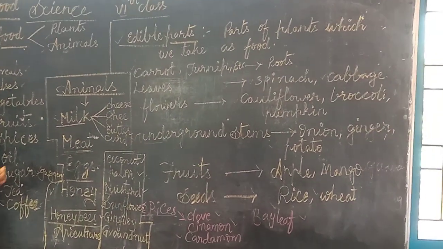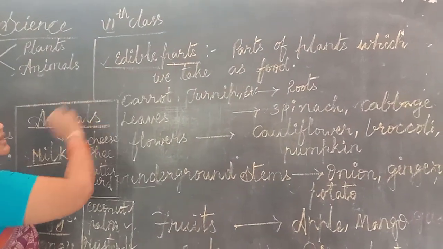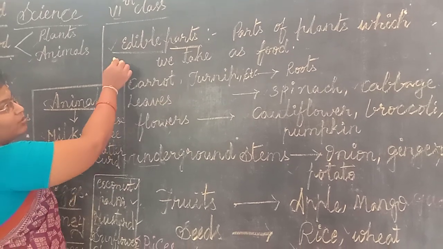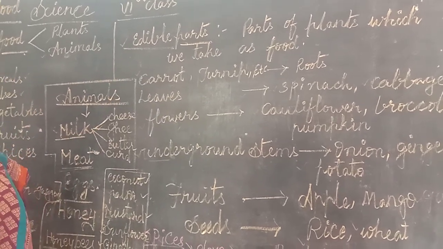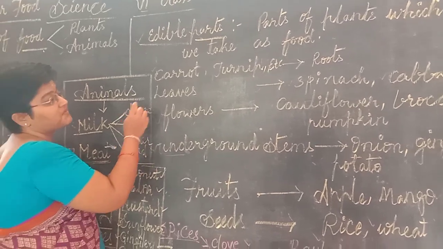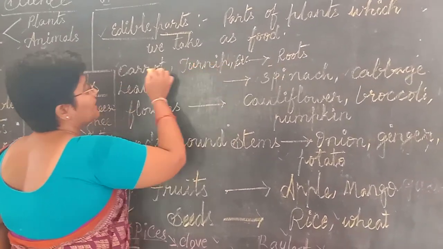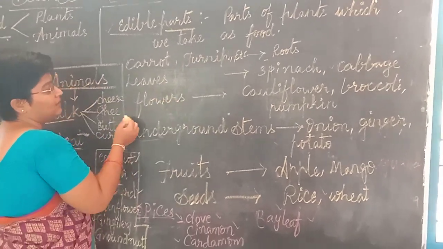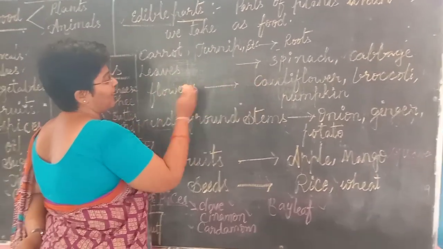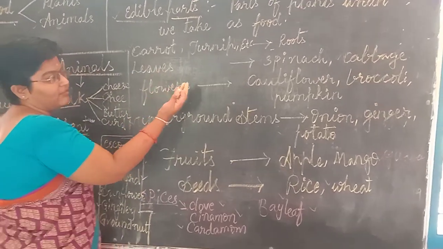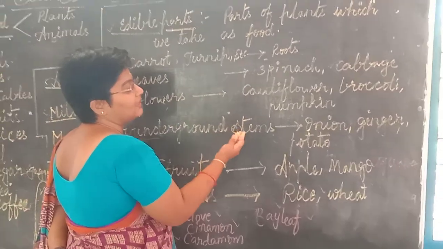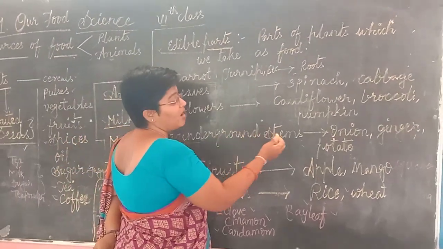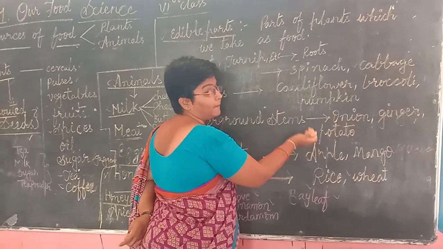So let us see which different parts of plants are taken as food and what they are called. They are called edible parts. So the parts of plants which we take as food are known as edible parts. Which parts of plants do we take as food? Roots, which are carrot, beetroot, turnip and so on. Leaves, spinach, cabbage. Flowers, cauliflower, broccoli, pumpkin and so on. Underground stems, which are onion, ginger and potato.